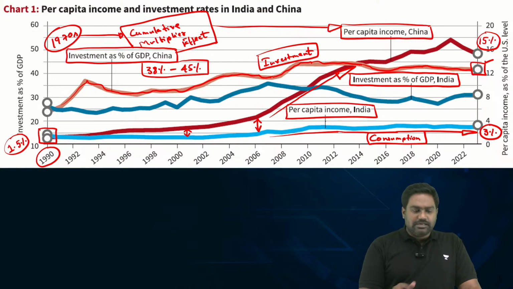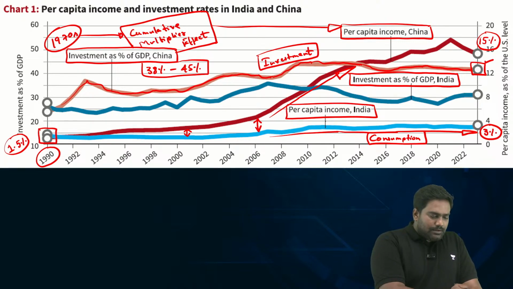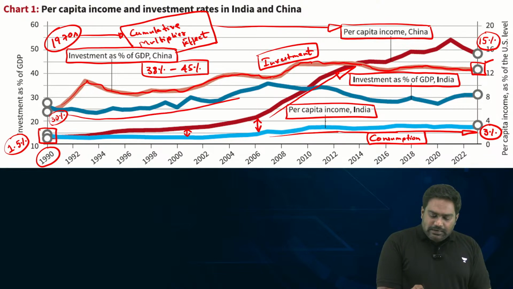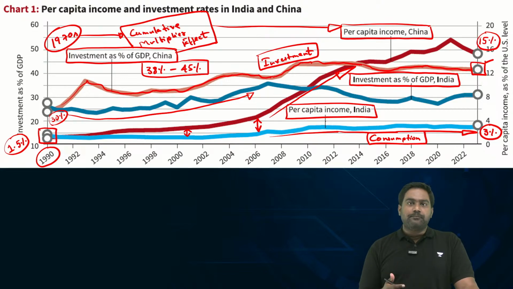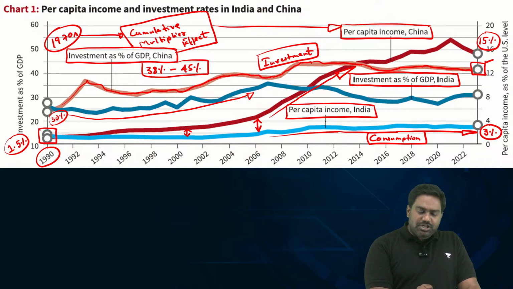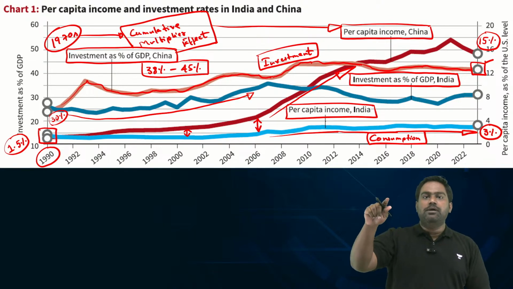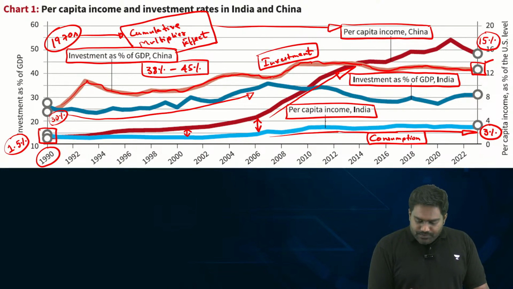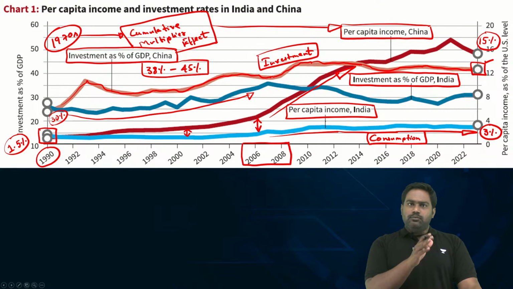Now look at India's curve, the blue line. In the 1990s, our investment as a percentage of GDP was somewhere in the low 30s, around 30-31%. It did increase in the early 2000s as the Indian economy was booming following the LPG reforms. In the late 90s and early 2000s, we did see a big jump in our investment happening. As a result, you see the investment as a percentage of GDP curve growing up to 37, 38, 39% of our GDP. Then, look at this period. From 2006 to 2009, look at the change that happens here.